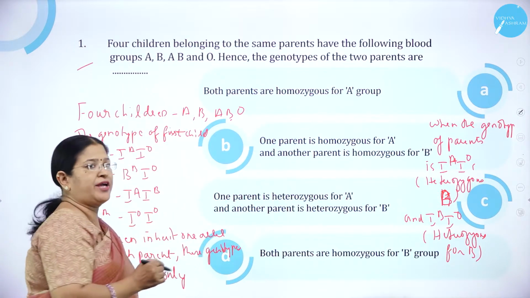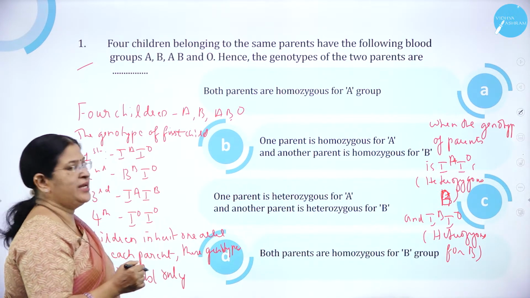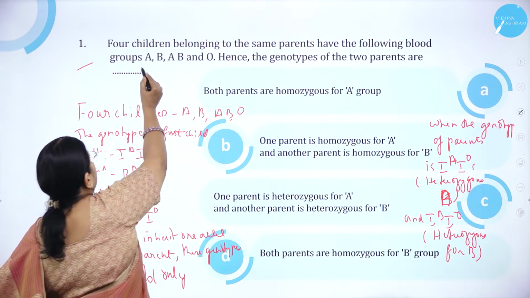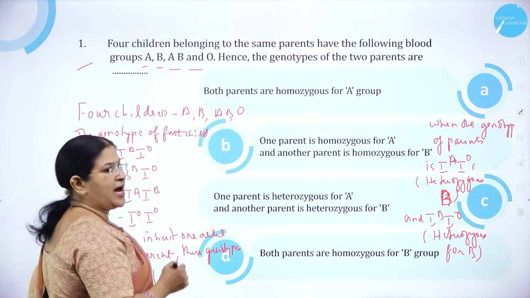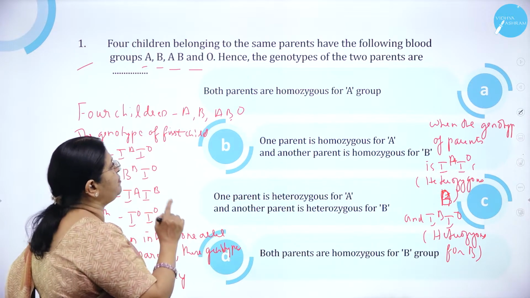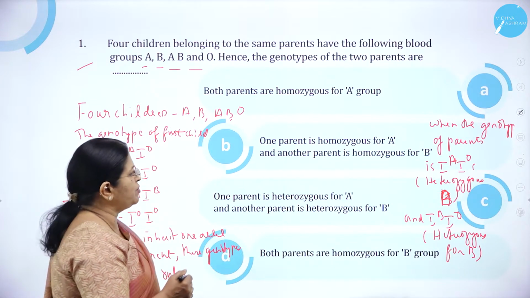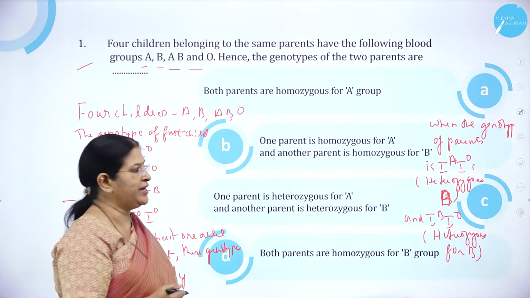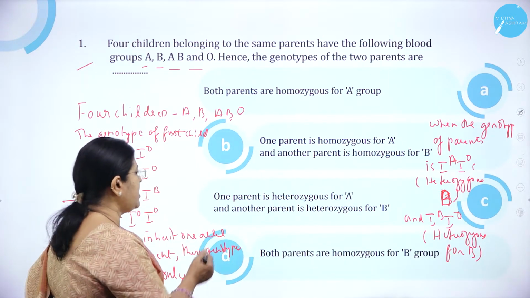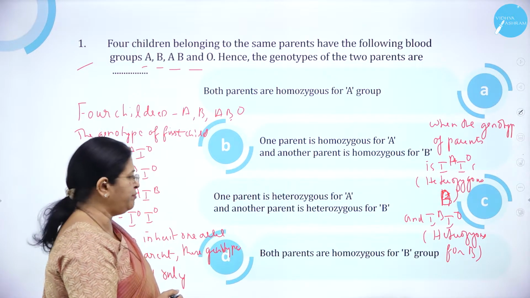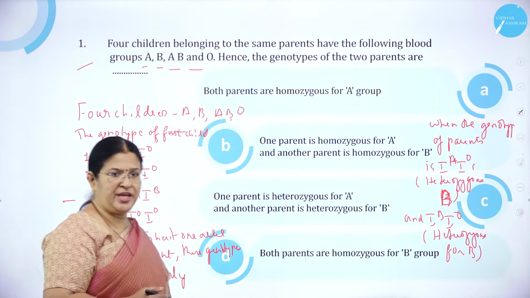Four children belonging to the same parents have the following blood groups: AB, AB, AB, AB, and O. Hence, the genotypes of the two parents are: Option A, both parents are homozygous for A group. Option B, one parent is homozygous for A and another parent is homozygous for B. Option C, one parent is heterozygous for A and another parent is heterozygous for B. And option D, both parents are homozygous for B group.